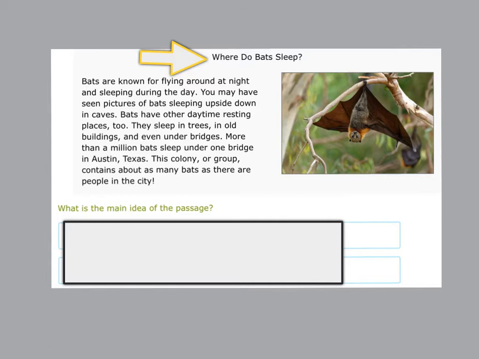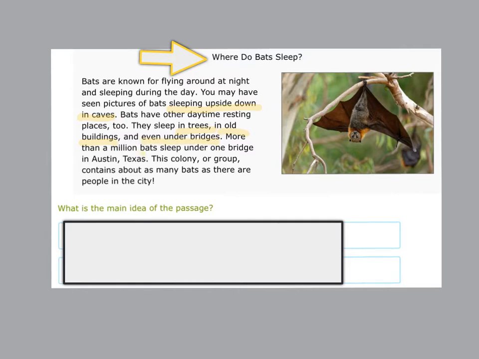So the title, Where Do Bats Sleep, was a good choice because all of the details in the passage are talking about where bats sleep. They sleep upside down in caves. They sleep in trees, in old buildings, and even under bridges.